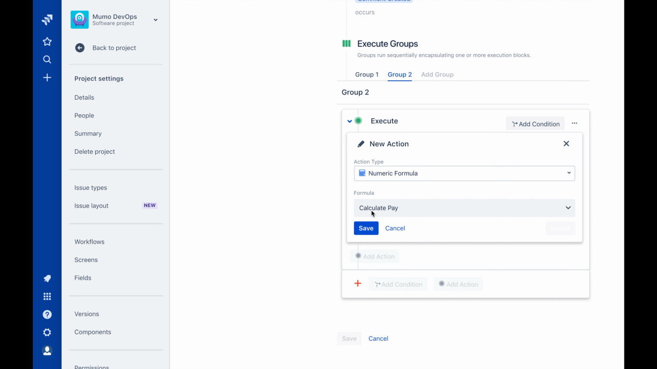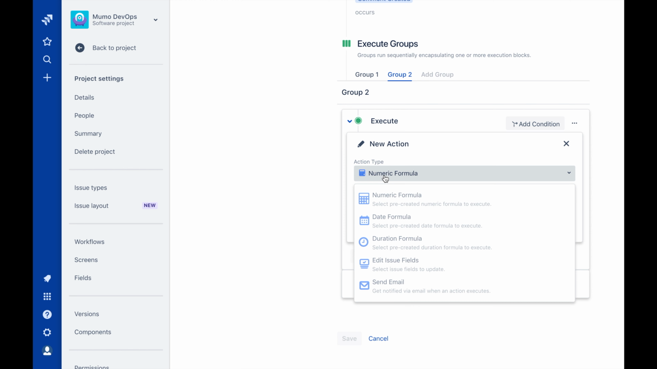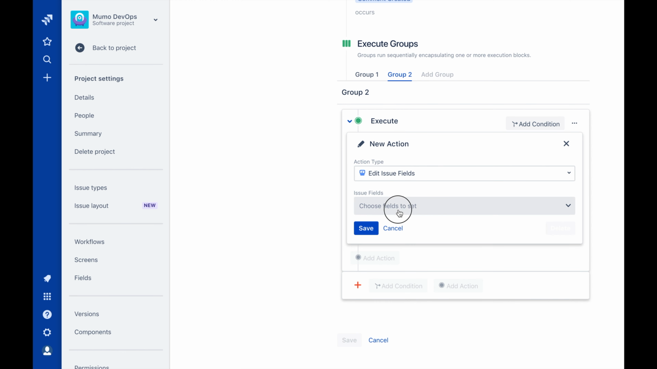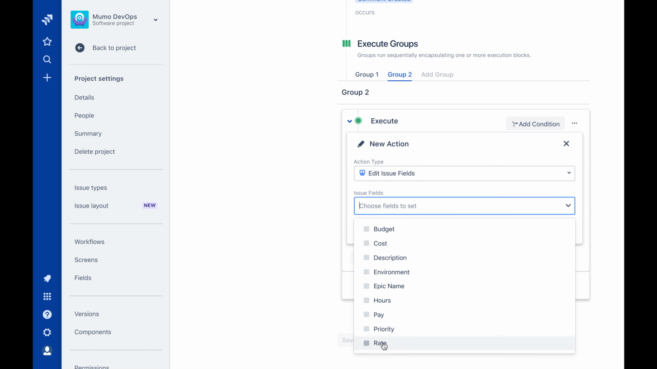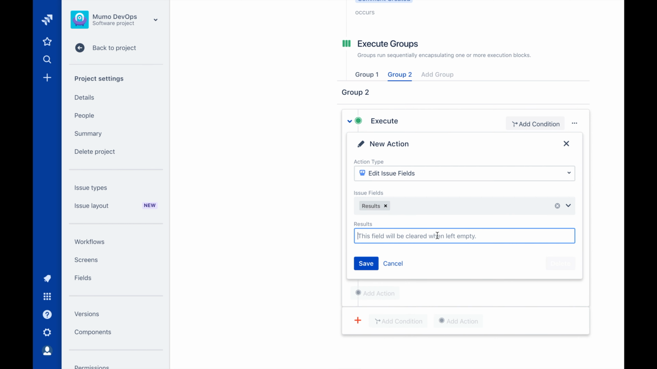Once you've clicked the Add Group button, we can move on to adding the first action in this new execution group. The sole purpose of this action will be to verify for us that the execution group has been triggered, as we'll be triggering the execution group several times in this video. I'll have it edit the issue field results to verify that this execution has been triggered. Essentially, this is an action that is conditionless.